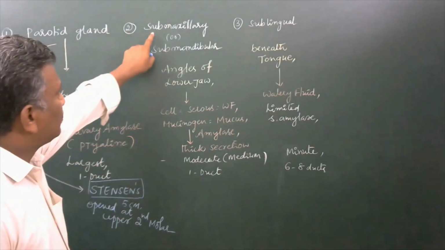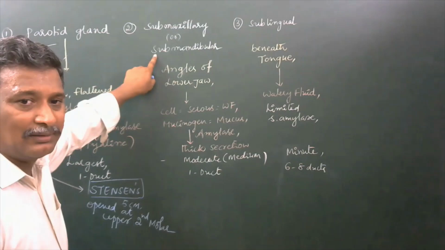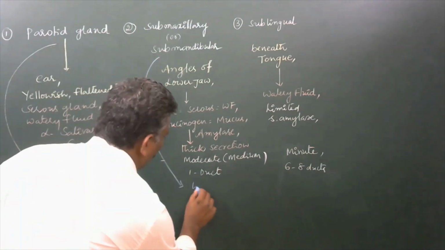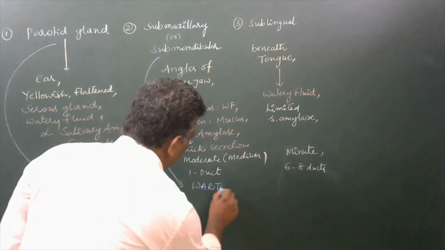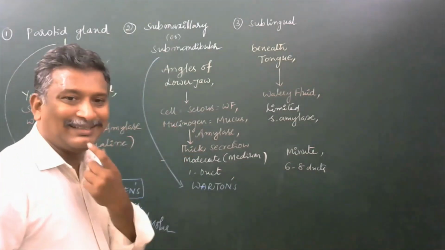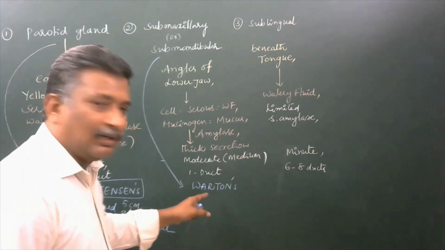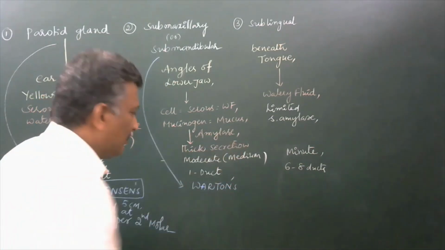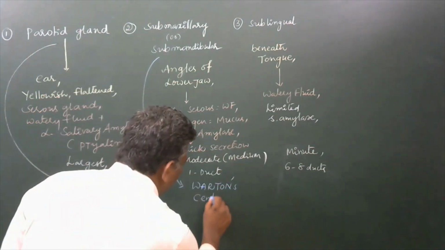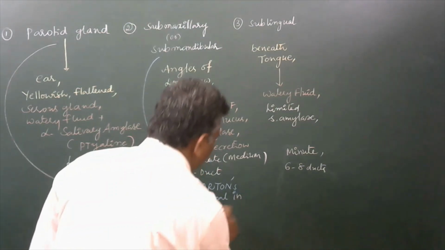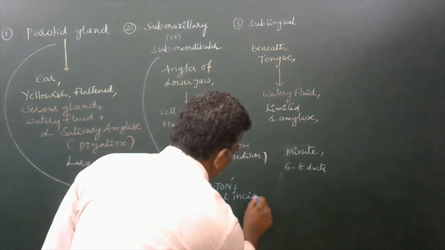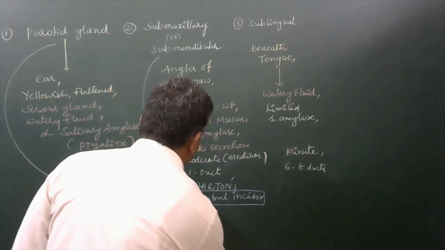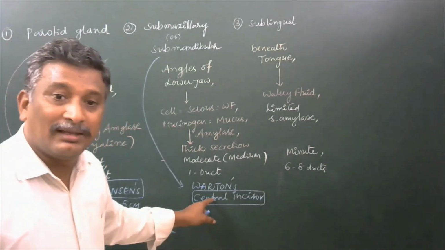Now the submaxillary or submandibular gland also has a duct. Its name is Wharton's duct. That Wharton's duct also will be opened into the buccal cavity, especially at the central incisor. Central incisor is the place where it is open.